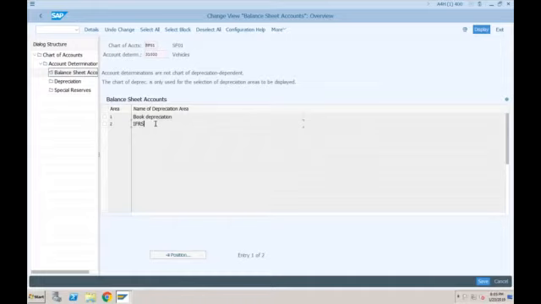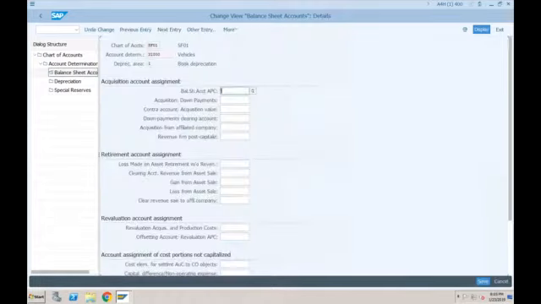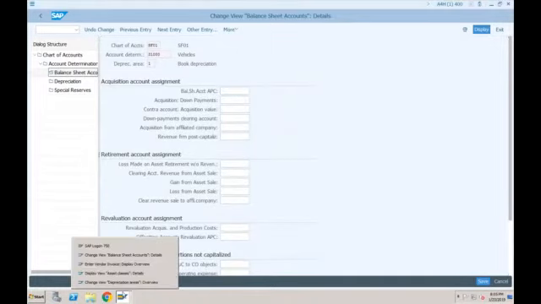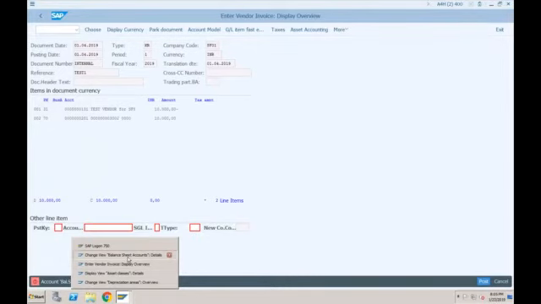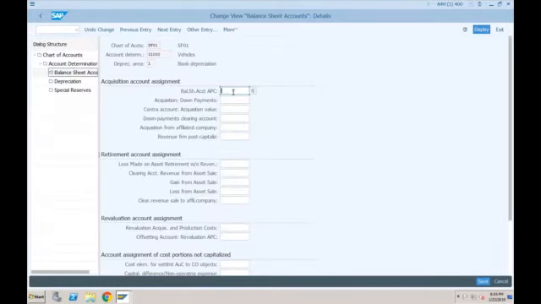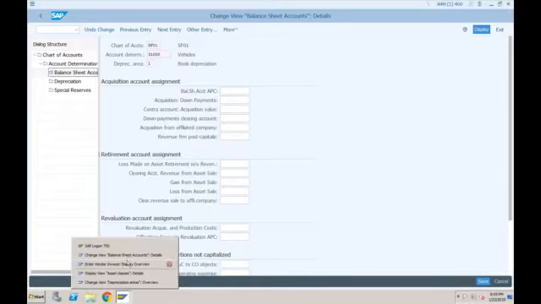So if I go to this book depreciation, you can see we have still not provided any GL account, and that is the reason we are getting this error. What is this error? The error is account is not defined for depreciation area 01 for balance sheet account APC, which is nothing but this account, balance sheet account APC. Whenever we are posting anything in this asset class 3100, which GL account should be debited, we have to specify here. So what we need to do is first create a GL account.